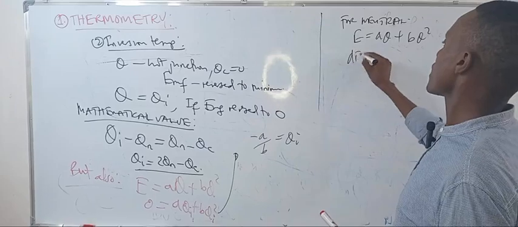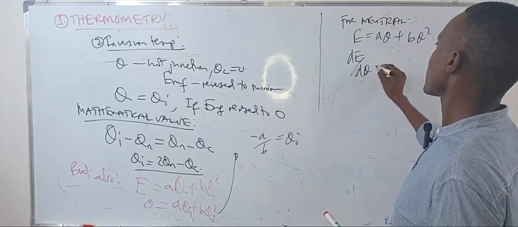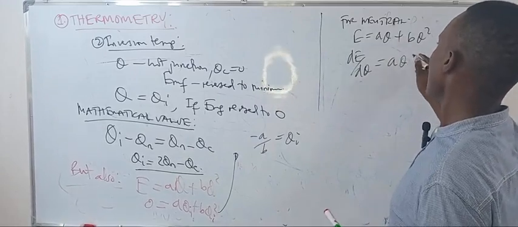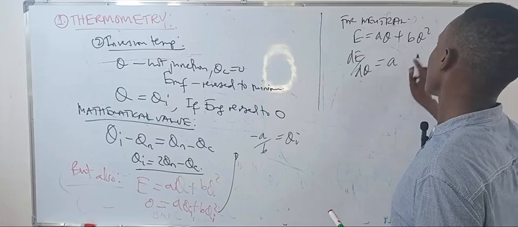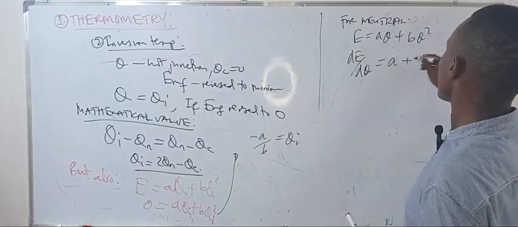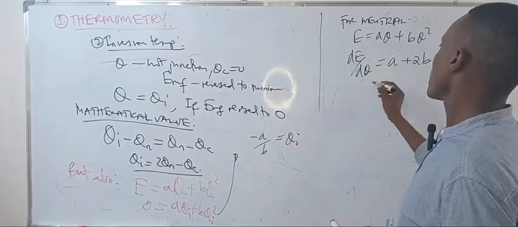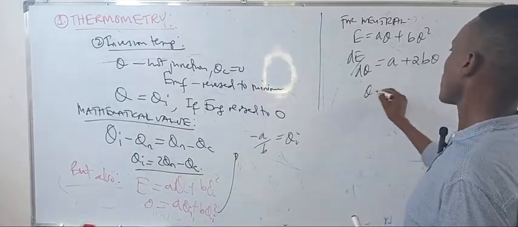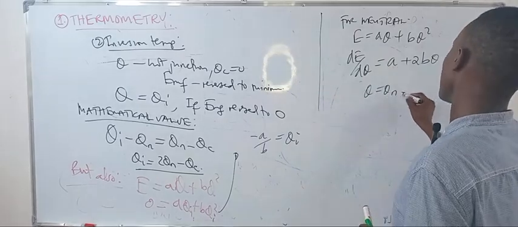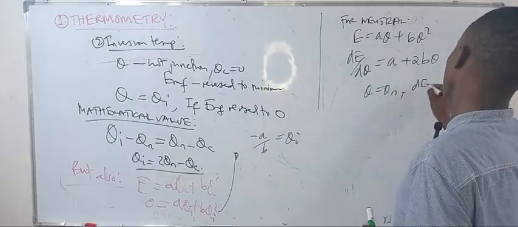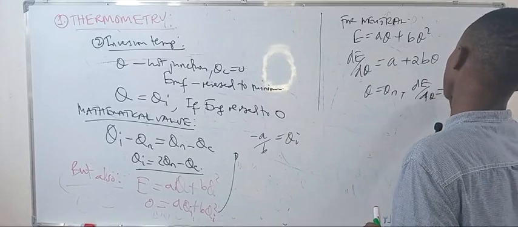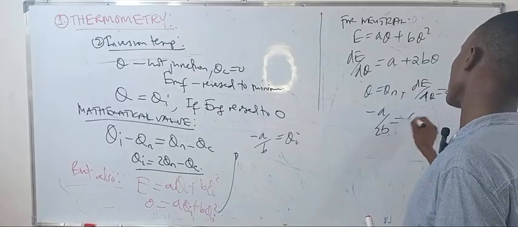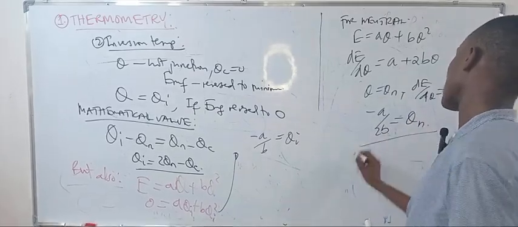When you differentiate with respect to θ, dE over dθ is just equal to A plus 2Bθ. This is 0 if θ is equal to neutral. So negative A over 2B is just equal to the neutral temperature.